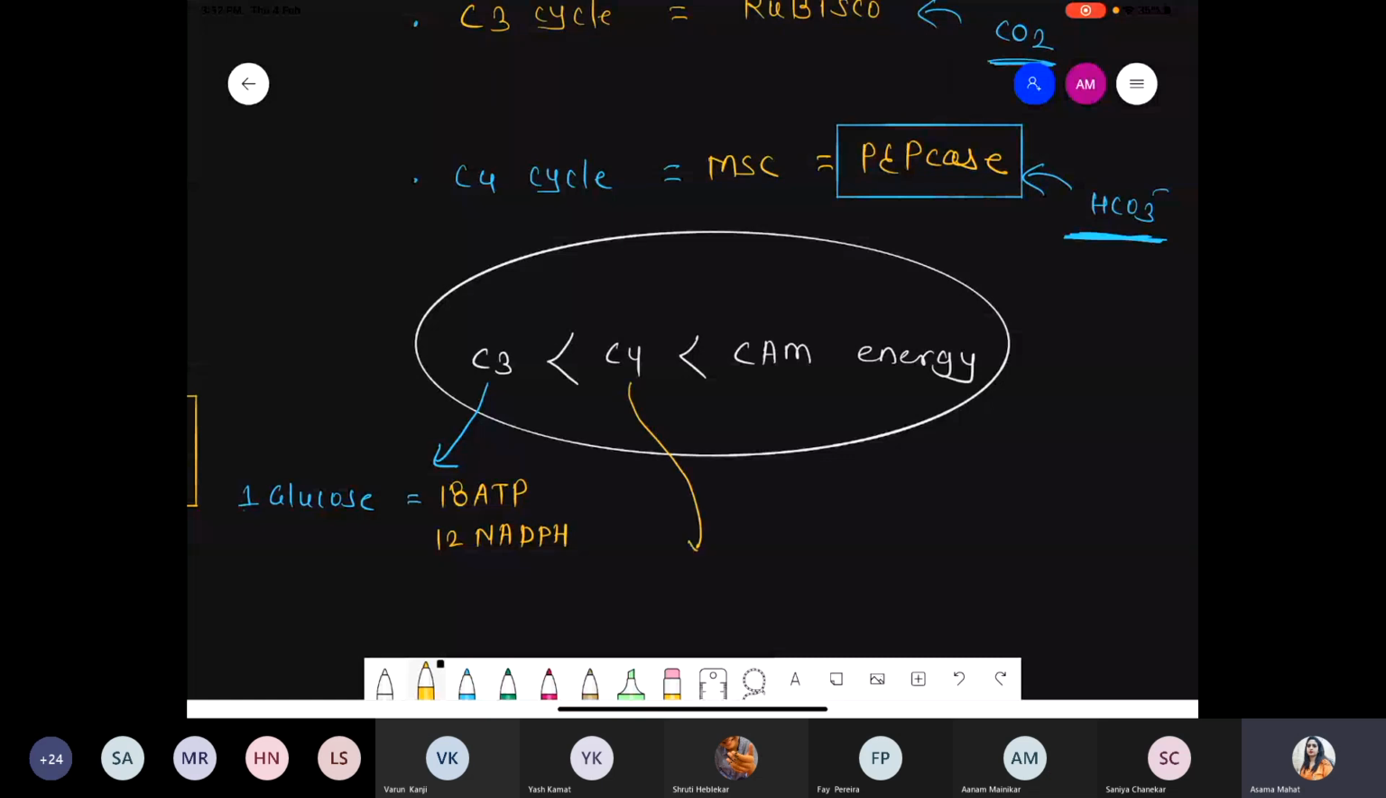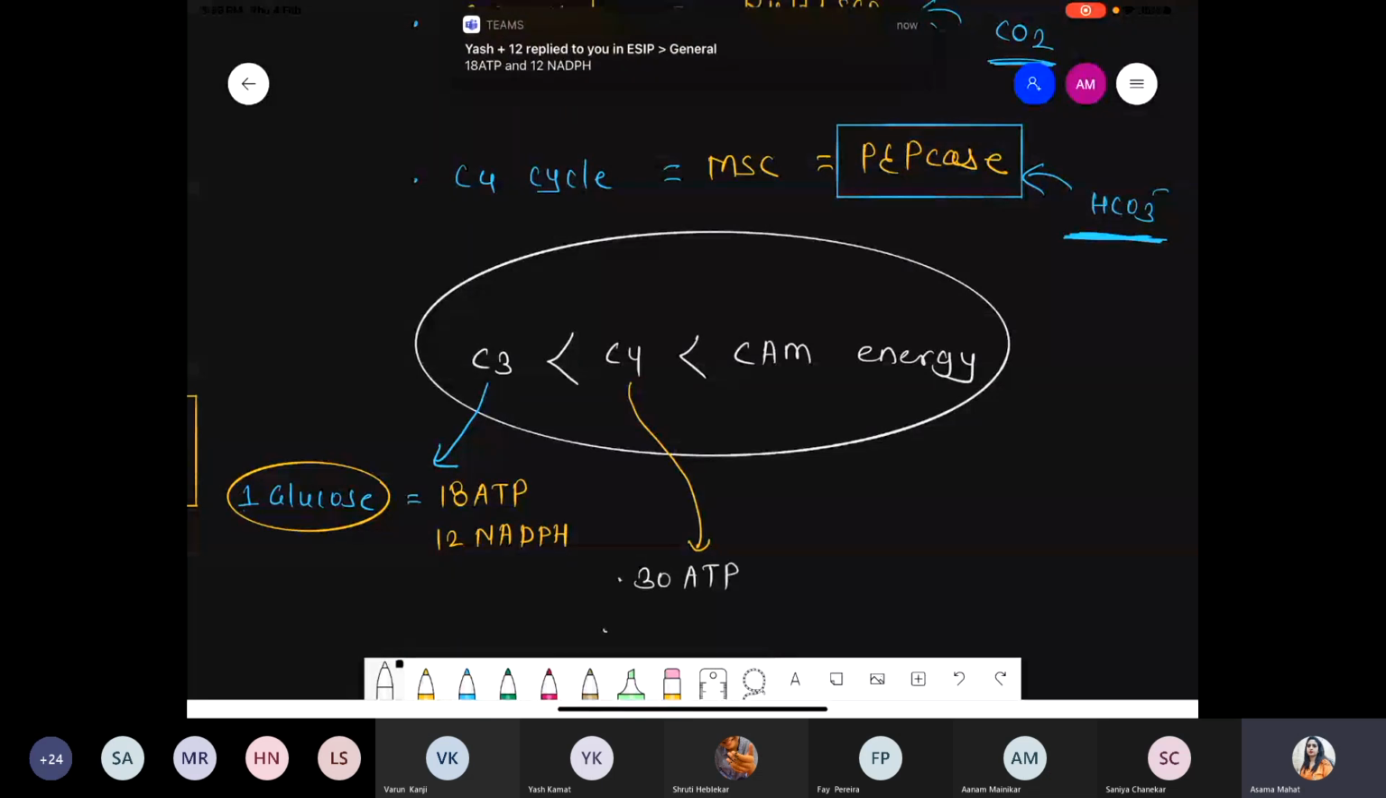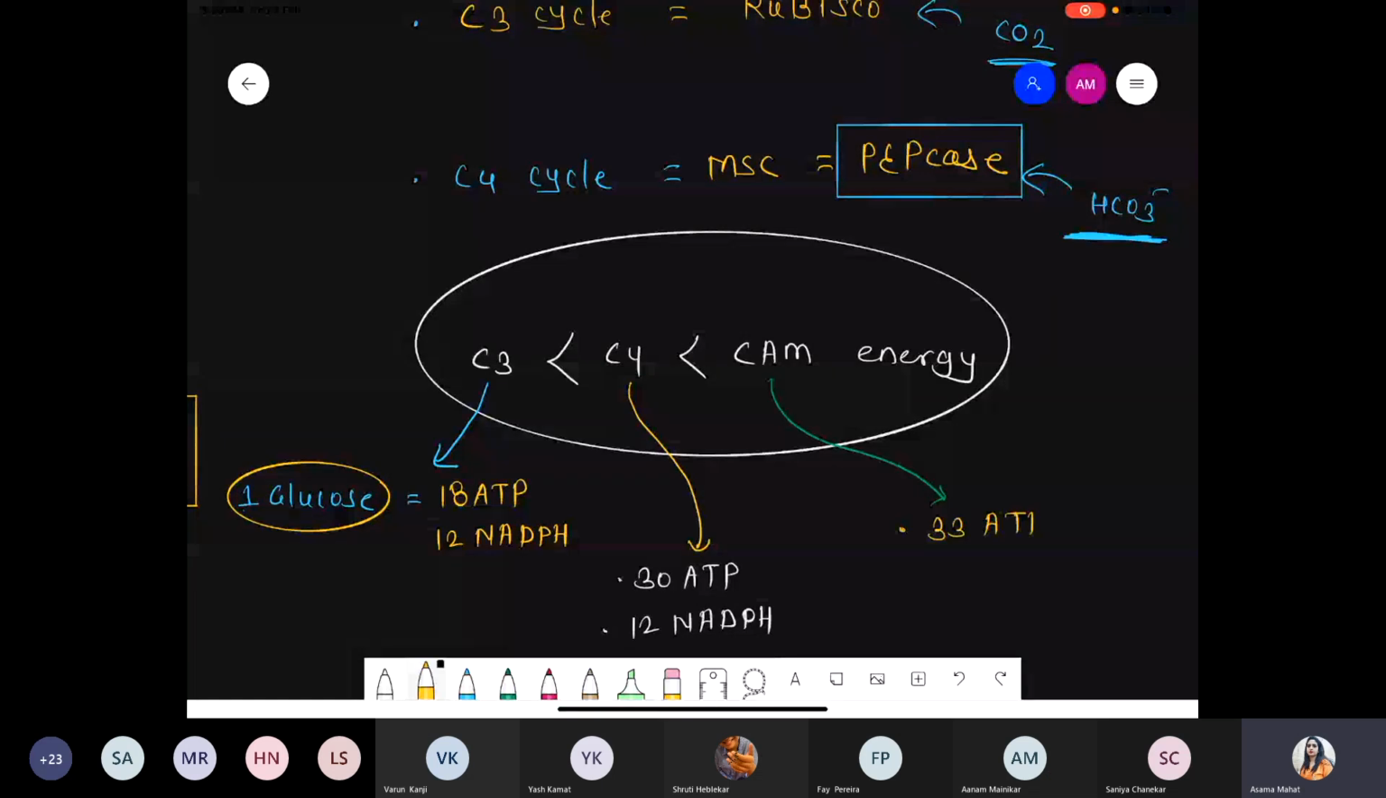When you compare this with C4, for one glucose molecule they require extra ATP, like 30 ATPs, and they require 12 molecules of NADPH. But for CAM, even more energy is needed. We are not going into too much detail about CAM, but it's for your reference. It requires more energy, that is 33 ATP and 12 molecules of NADPH. How those 33 ATPs come about is out of syllabus, so we are not taking that part.